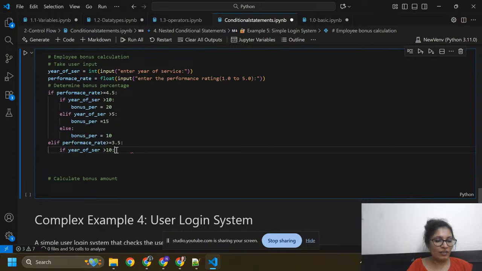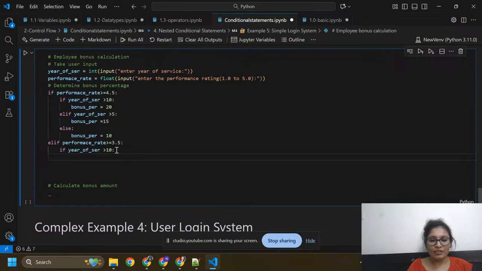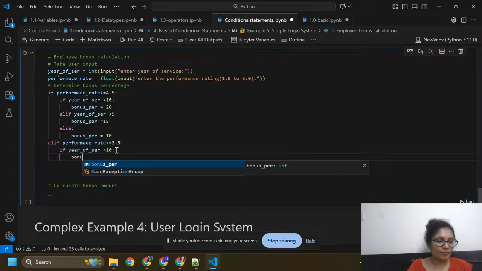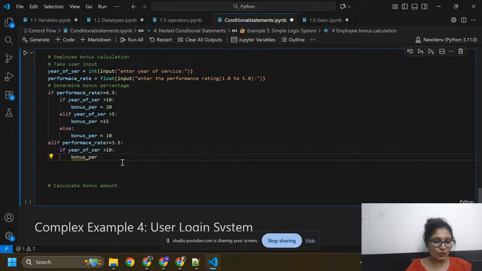If year of service is greater than 10, then you get a bonus in percentage. If year of service is greater than 10, bonus percentage is 15.